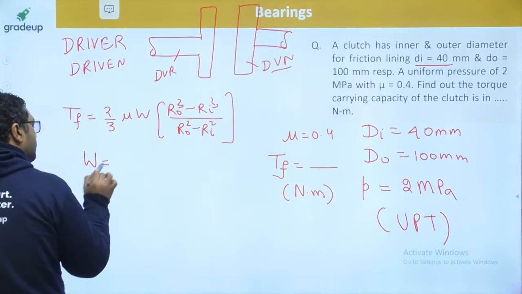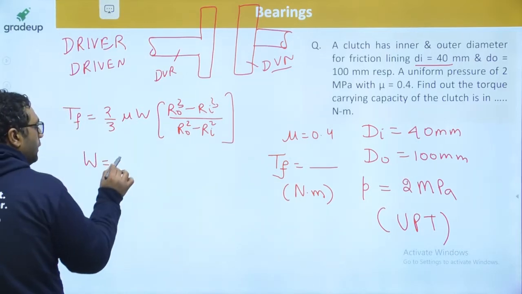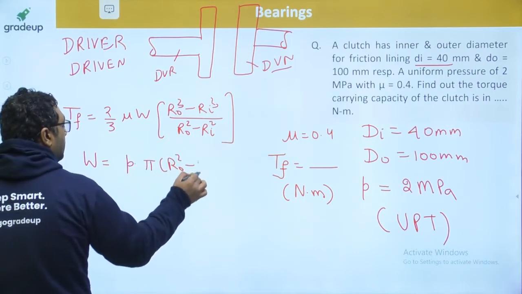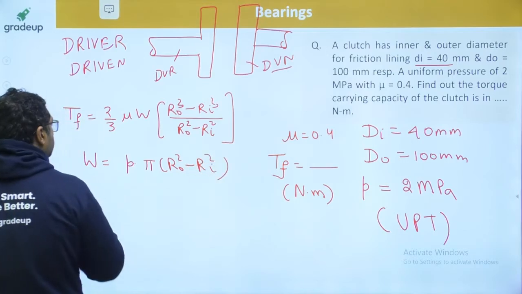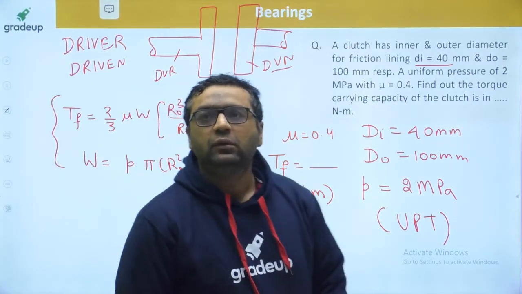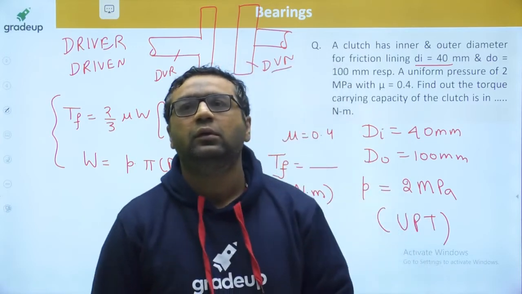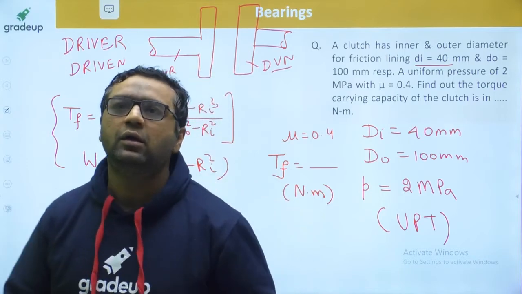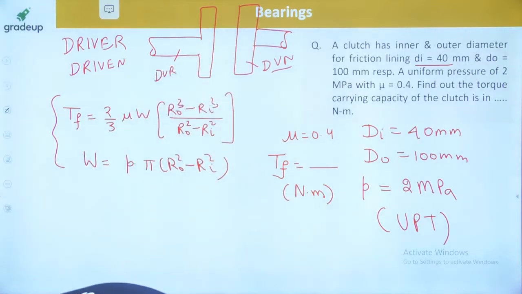W is the axial load. Okay guys, so let's solve this question.